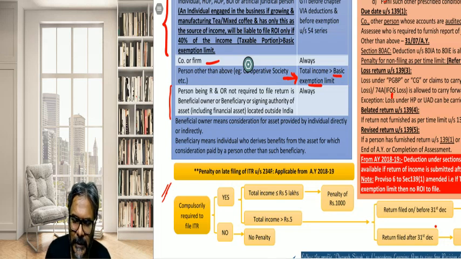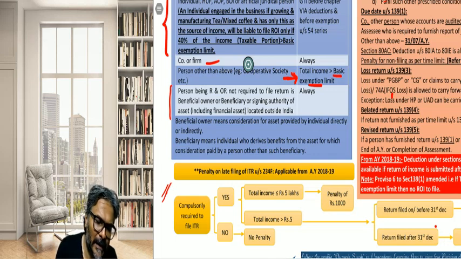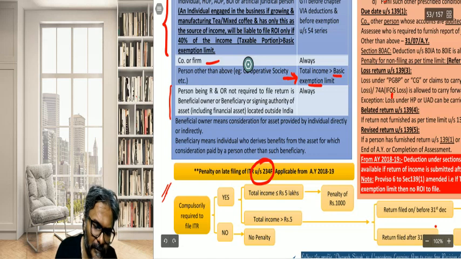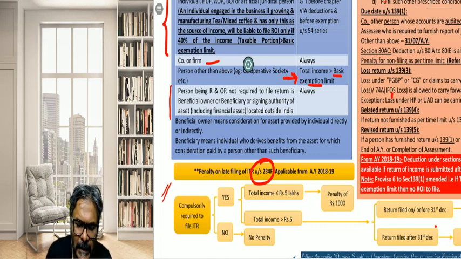Do you all have got this one? Fine. Now, if they fail to file the ROI, then what is the penalty? This is a penalty under section 234F, students. 234F, for late filing of this particular ROI.